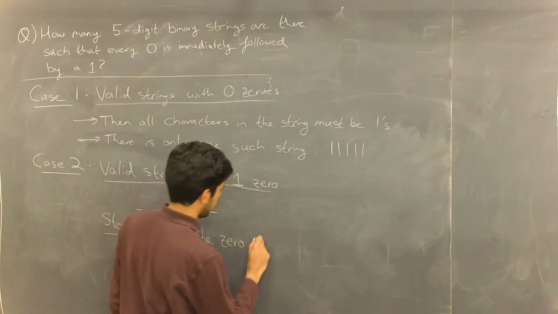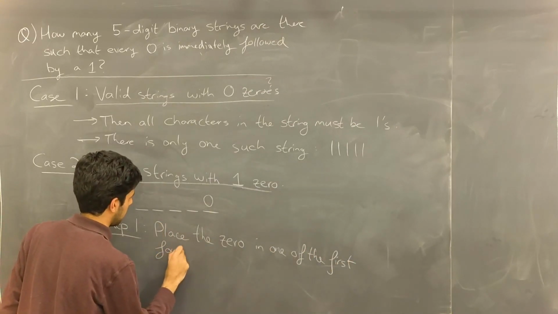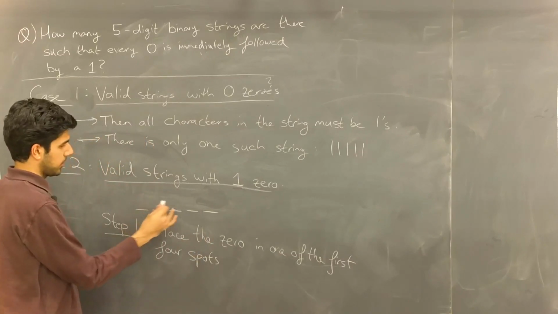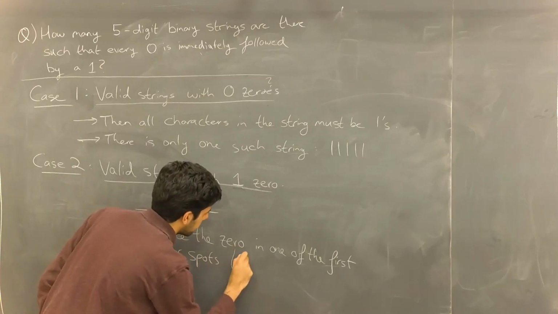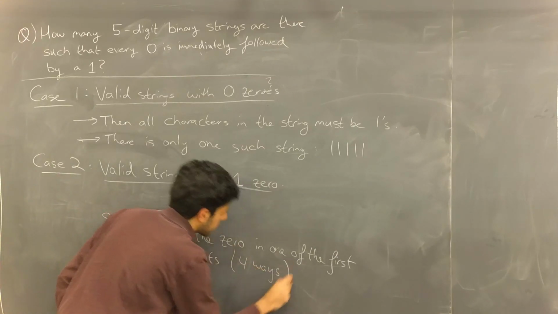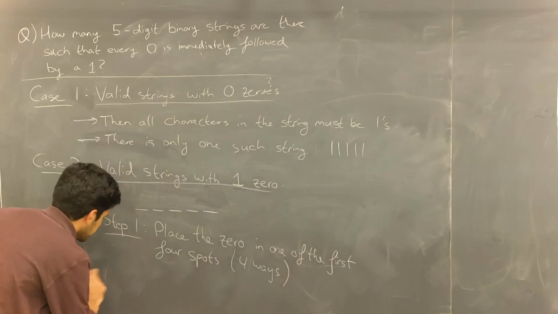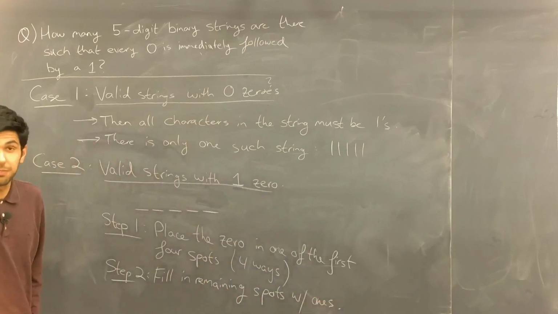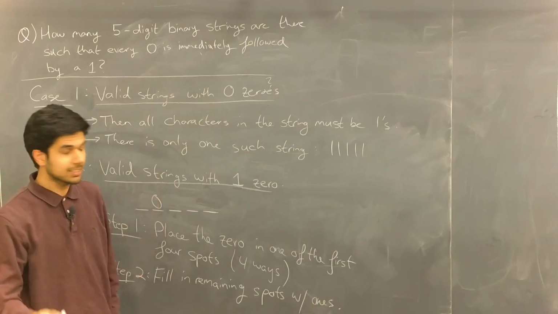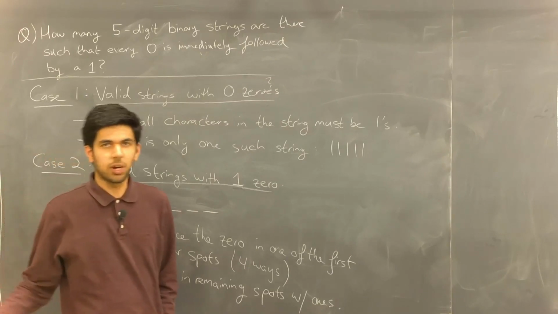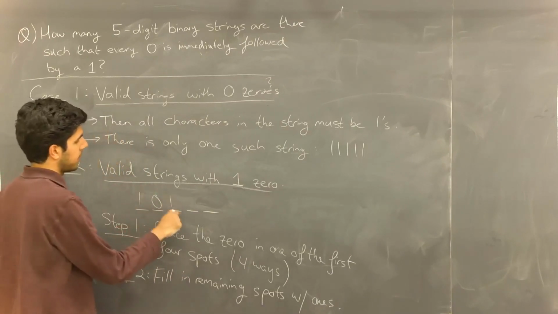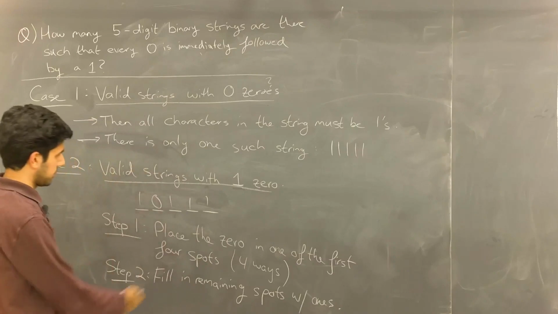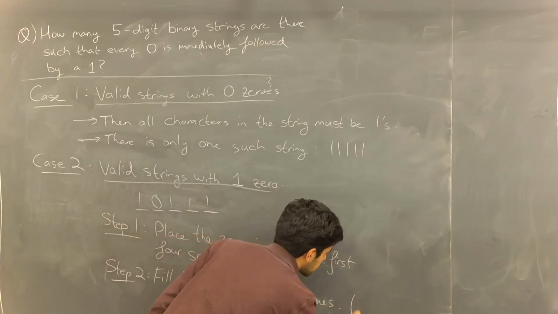So we'll place the 0 in one of the first 4 spots. One of these 4 spots. And of course, this can be done in 4 ways. And then in step 2, once we've placed the 0 in step 1, maybe in that slot, we'll just fill in the remaining spots with 1s, because that's the only thing that could go there. And here we're certain that there will always be a 1 following the 0. So we can fill in the remaining spots with 1s. This can be done in one way.